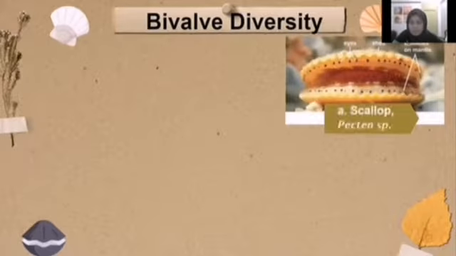The first one is a scallop. As you can see here, the scallop has three parts: the eyes, which are the black dots, the outermost part, which is the shell, and the tentacles on the mantle.